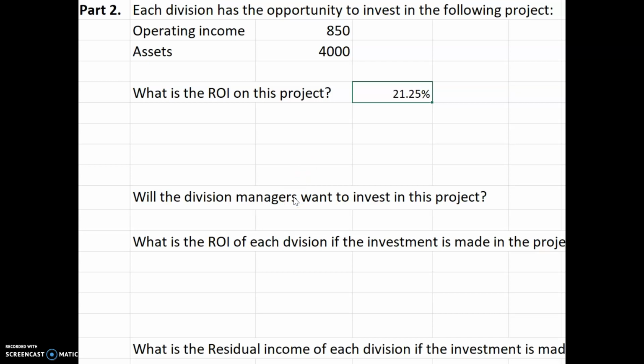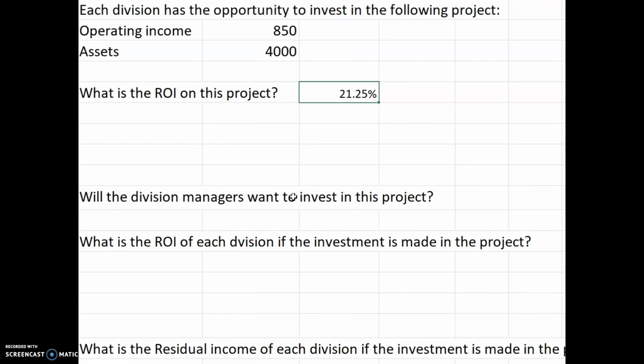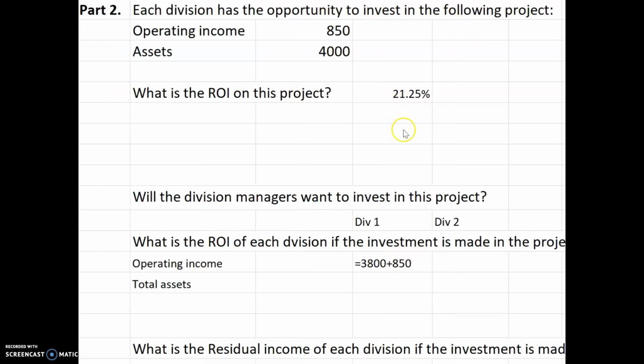If they're being evaluated on ROI, are both the managers going to want to take the project? Well, Division 2 definitely, because they want to improve their operating income. But let's take a look at what's the ROI of each division if the investment is made. Well, so now the new operating income for Division 1. Division 1 had operating income of $3,800. If they make this investment, they'll have an additional $850 in operating income. So their operating income is now going to be $4,650.